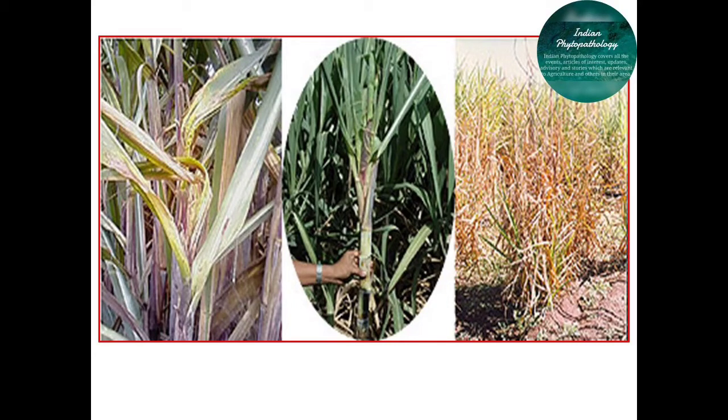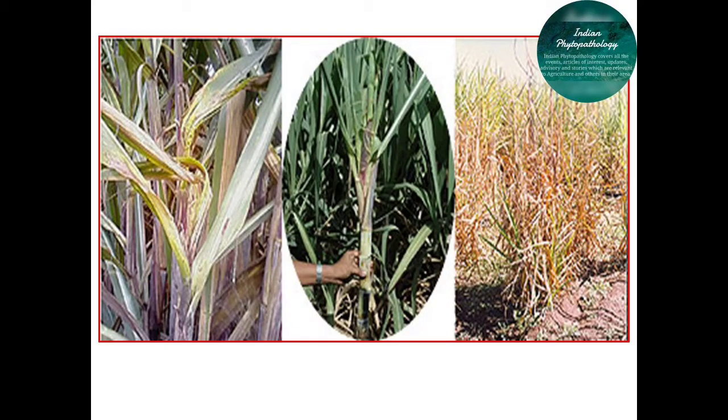Similarly, roguing is a very important point, that is, infected clumps should be uprooted after the emergence of the crop. If there is an infection of this disease, such infected clumps should be uprooted, burned and removed from the field, and such portion should be drenched with mercuric chloride 0.2% or carbendazim 0.1% solution.